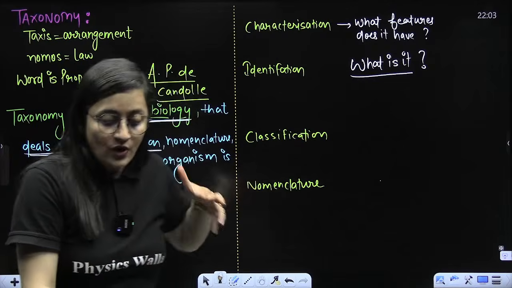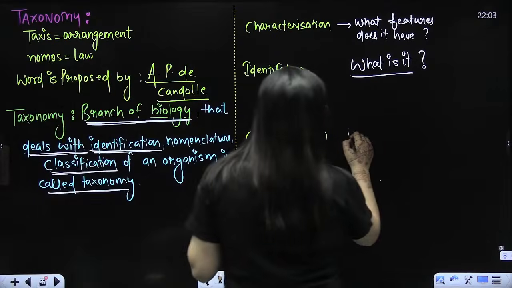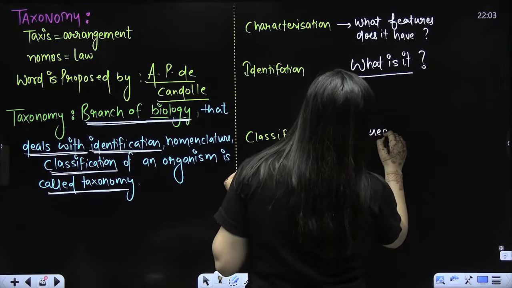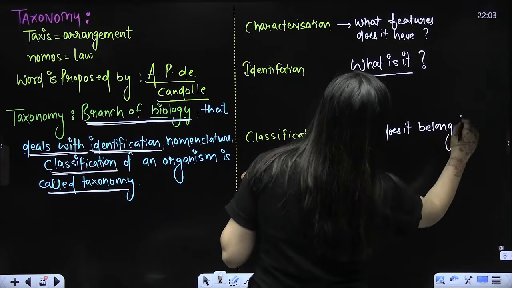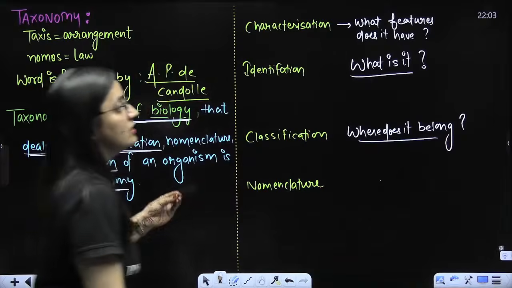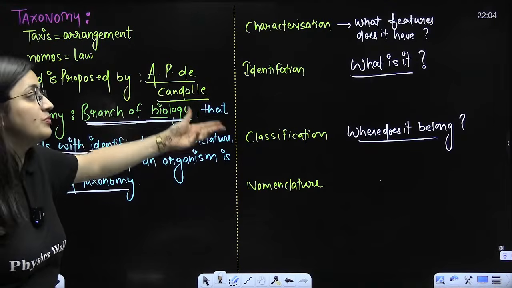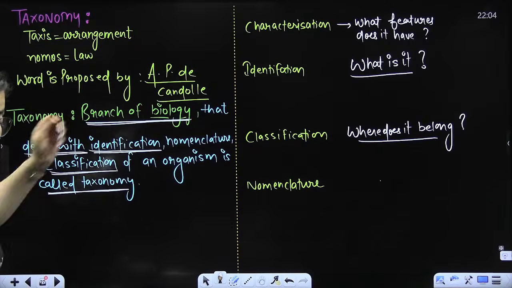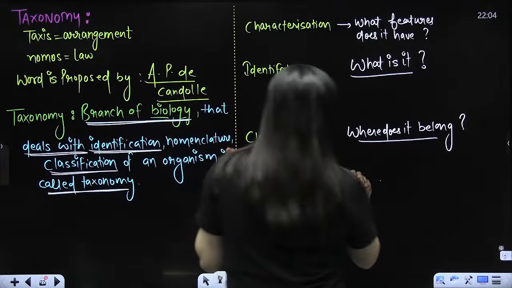Then you will try to identify that, yes or no? So after that, where does it belong? Next thing will be, where does it belong? This is the meaning of classification. So in simple terms, firstly, I'm explaining what features does it have? What is it? Where does it belong? Like if you are figuring out the characters.